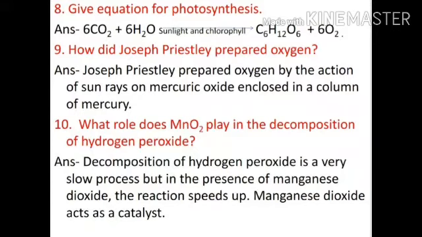Question number 10. What role does MnO2 play in the decomposition of hydrogen peroxide? Answer is decomposition of hydrogen peroxide is a very slow process, but in the presence of manganese dioxide, the reaction speeds up. Manganese dioxide acts as a catalyst.